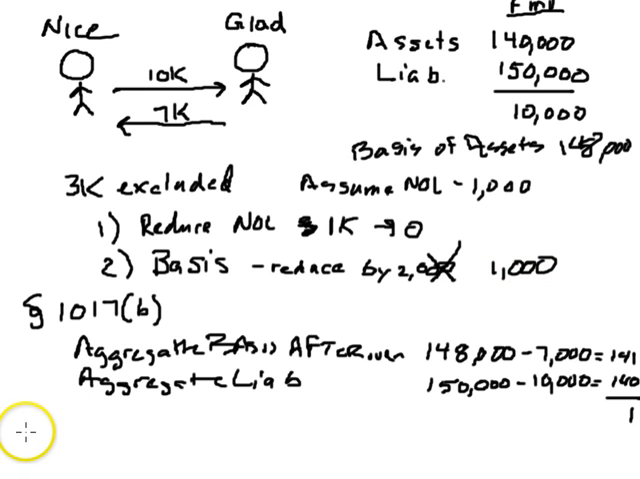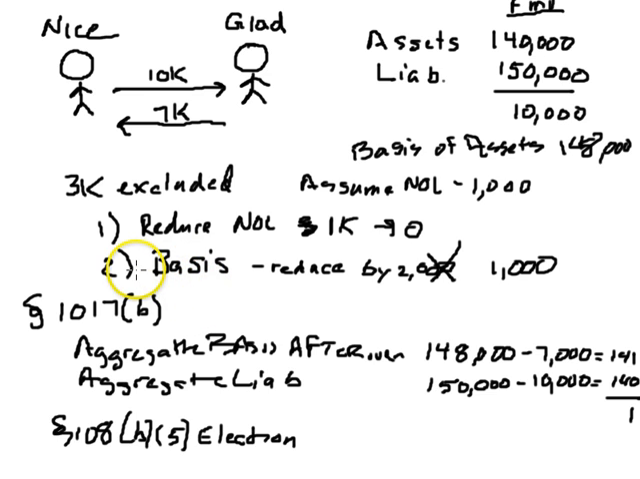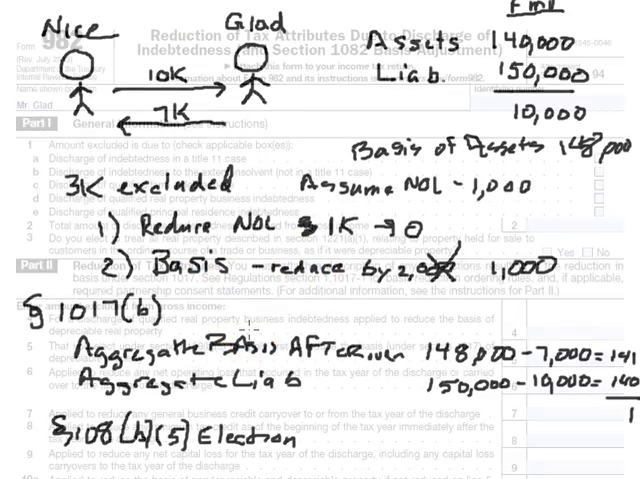It's interesting to note that if you make a 108(b)(5) election, then 1017 is not applicable. So remember, 108(b)(5) says we go straight to the reduction of our basis, which is, in this problem, we reduce our basis by the amount we excluded, $3,000. And we would not get to utilize 1017(b), which limits our basis reduction. So our answer would simply be, don't touch the NOL, but our basis would be reduced by $3,000.